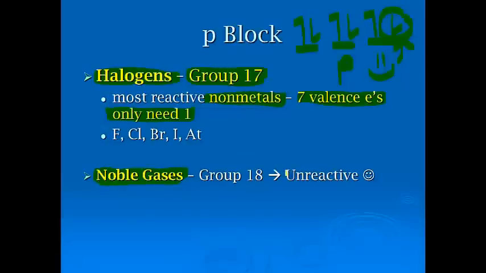And again, which gets us to group 18, the noble gases, which are unreactive because they're already happy. They've got that full set of electrons, they don't want any more.